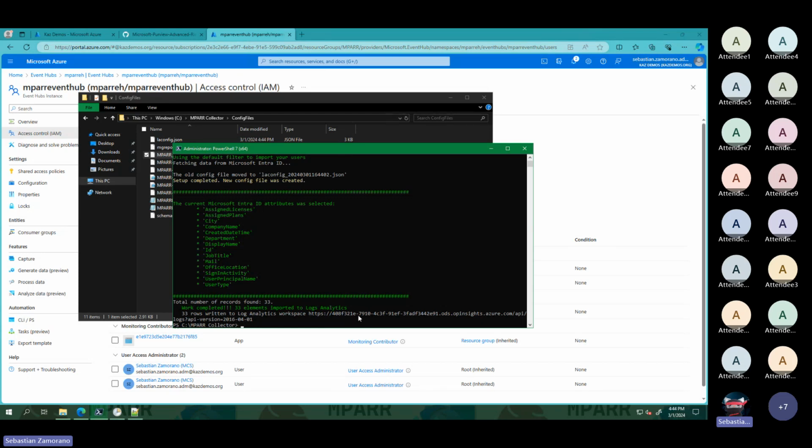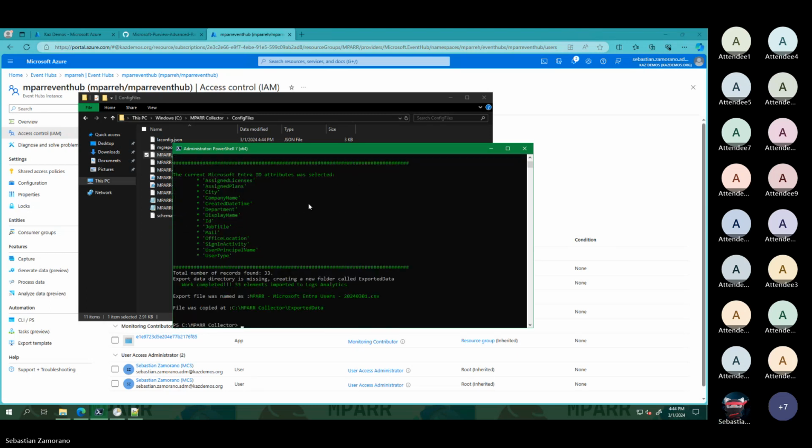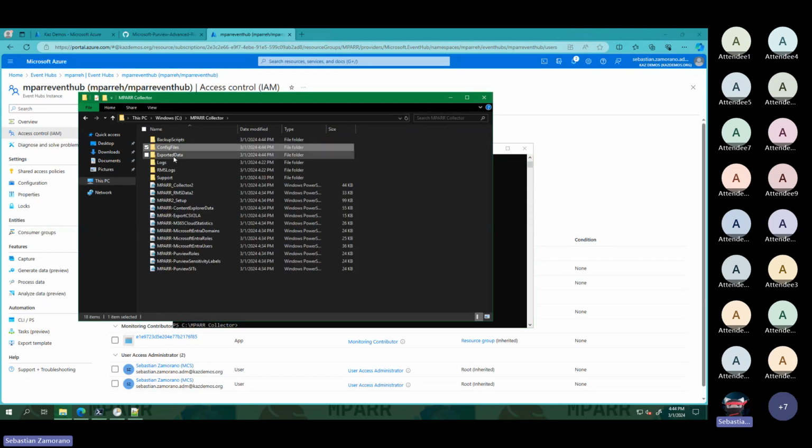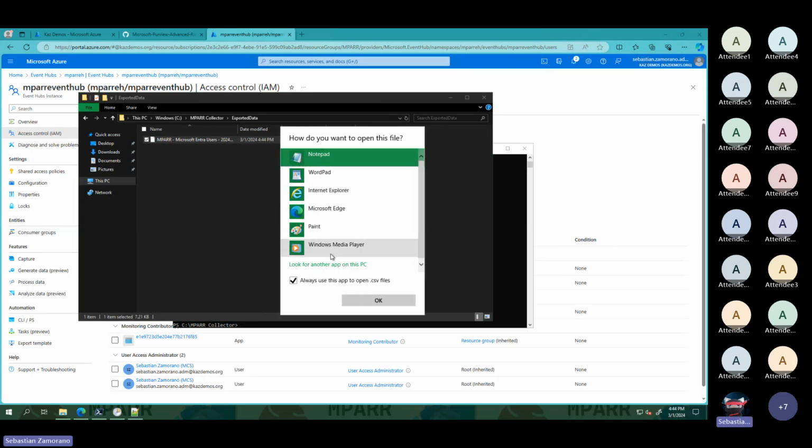Here I can see that the information was downloaded and exported to Logs Analytics. But I want to see this information in a CSV. Executing this one and using the same MPARR Entra ID, I will obtain that information. Let me go here, export the data, and here I have a CSV file. Let me open it with Notepad for the moment. And here we can see all the information from all my users in a CSV format.